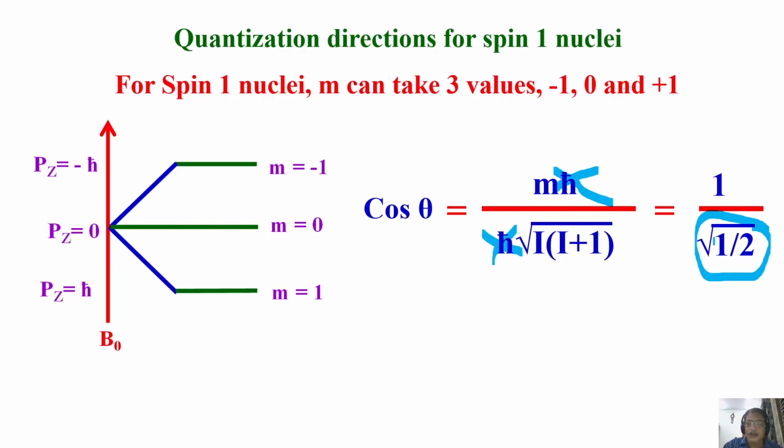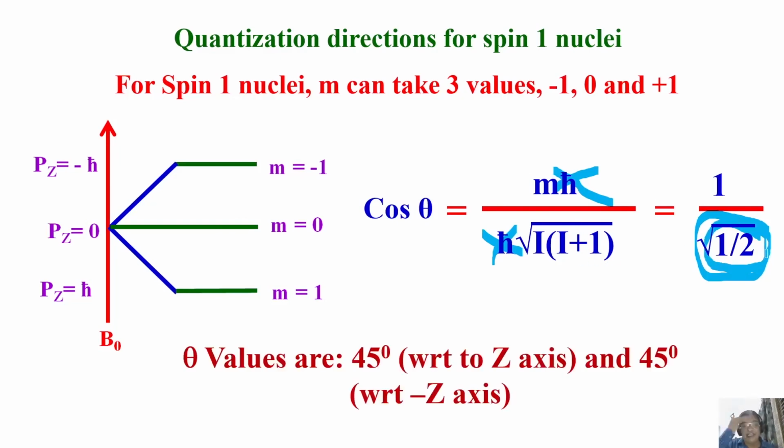Anyway, please note this is not half. This is I into I plus 1. This has to be 3 by 4. Okay, plug in these values. I have written wrong here, but I have correctly calculated the angle by plugging into the calculator. So this turns out to be theta for this is 45 degrees with respect to plus z axis, and this is 45 with respect to minus z axis. So you calculate the angle theta for plus 1, 0 and minus 1 states.